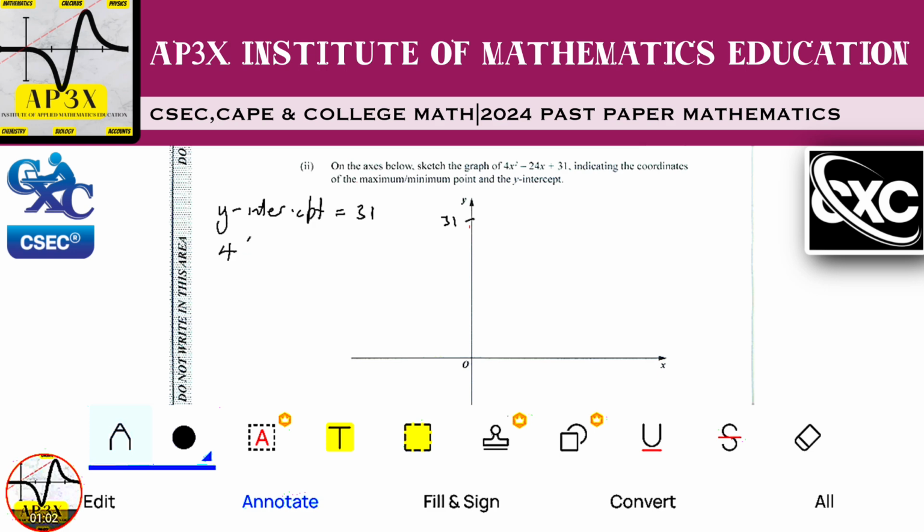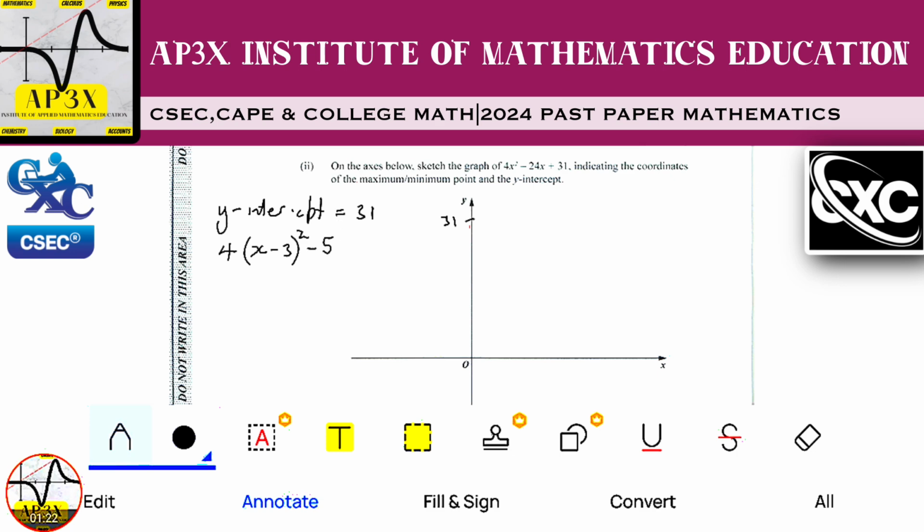So that was 4 open bracket x minus 3, I think it was minus 3. Was it? Yes, I think it was minus 3, and that is all squared. And then we had actually worked out the k value to be minus 5 as well. So that was the equation that we got.